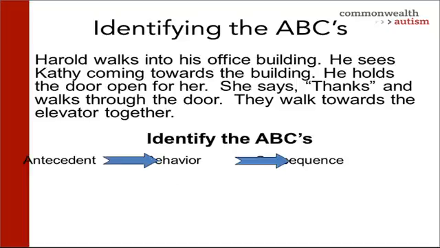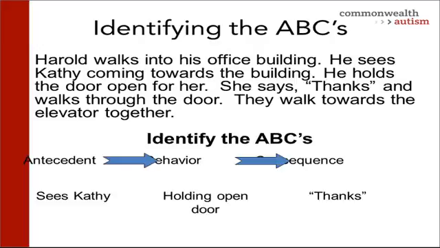Let's check out a third example. Harold walks into his office building. He sees Kathy coming toward the building. He holds the door open for her. She says, "Thanks," and walks through the door. They walk toward the elevator together. Let's think about your behavior. Now, what happens right before the behavior? And what happens after? Hopefully this matches up with what you were thinking.